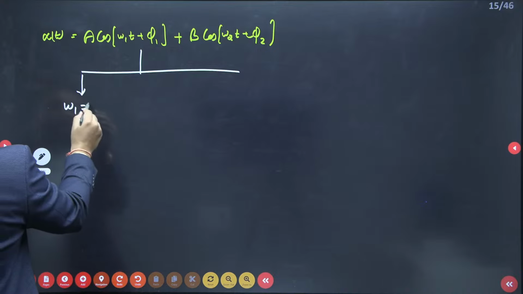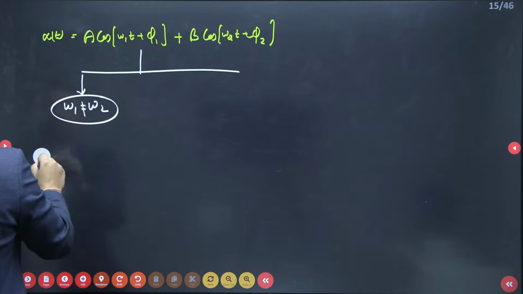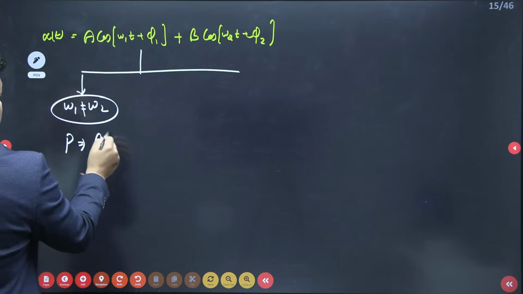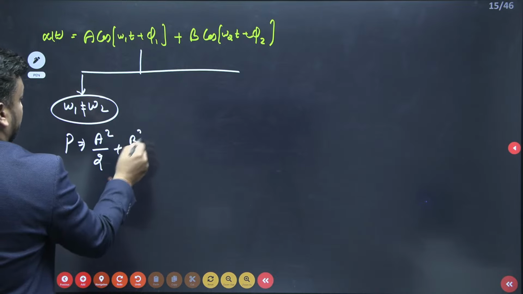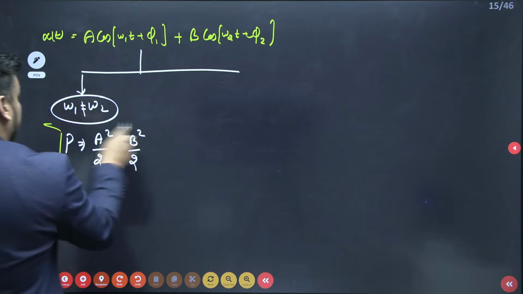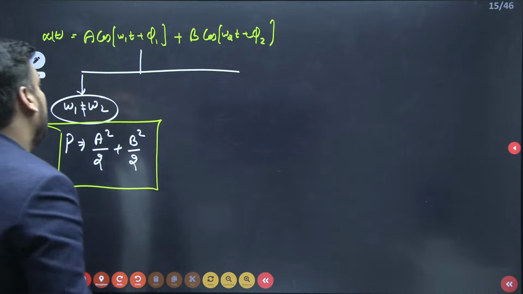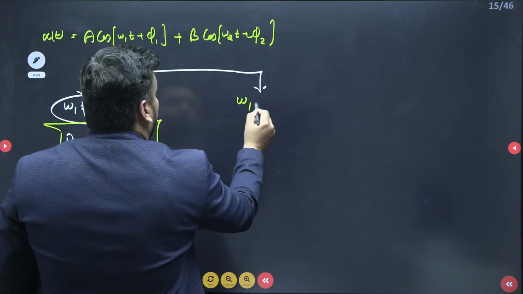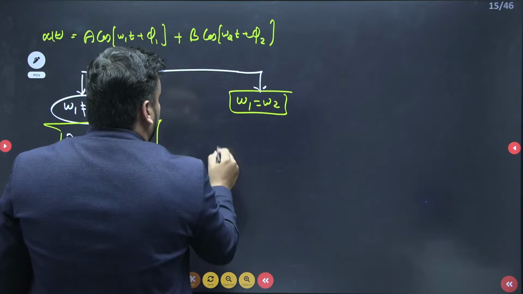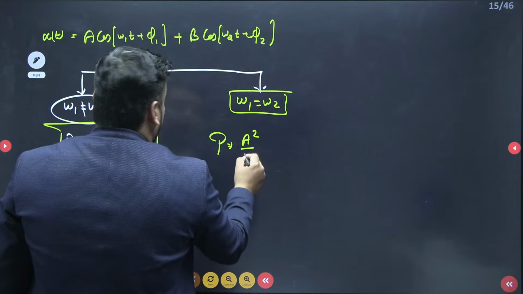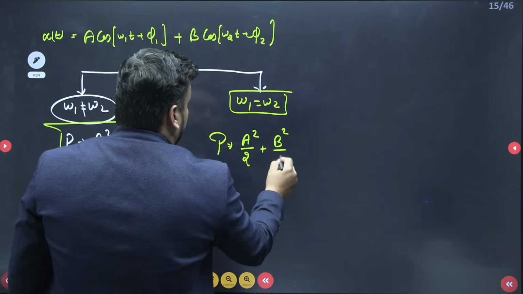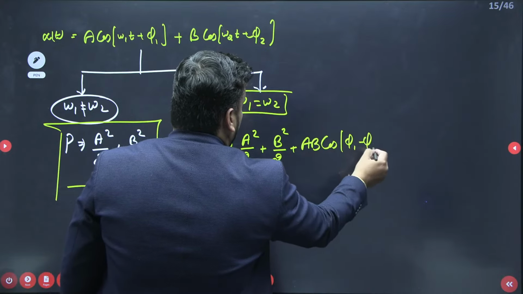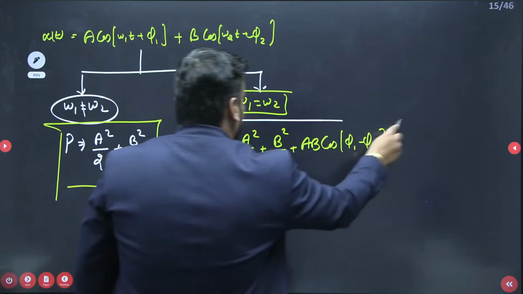In this we have 2 cases. If omega 1 is not equal to omega 2, if the frequencies are not the same, meaning different, then the power value is nothing but directly a square by 2 plus b square by 2. But if the frequencies are the same, omega 1 is equal to omega 2, then the power formula is a square by 2 plus b square by 2 plus ab cos of phi 1 minus phi 2. This is your power P.